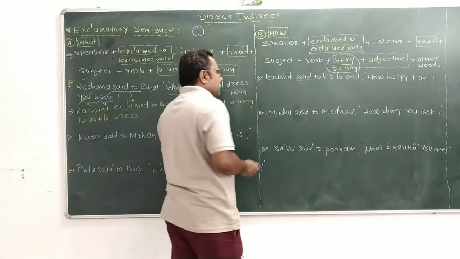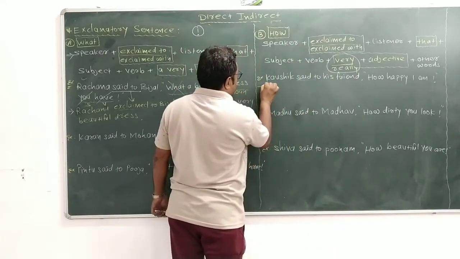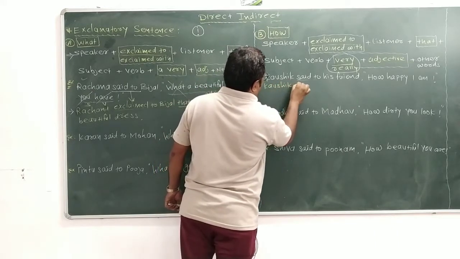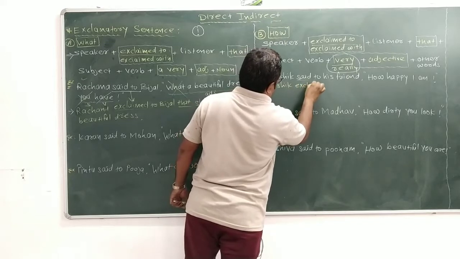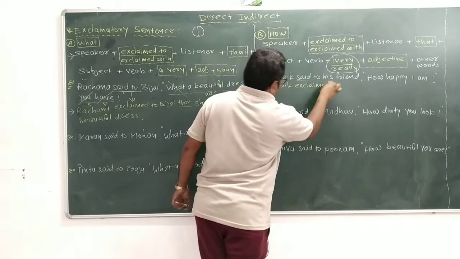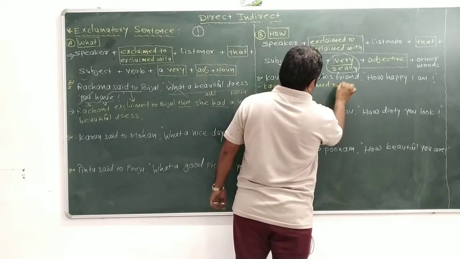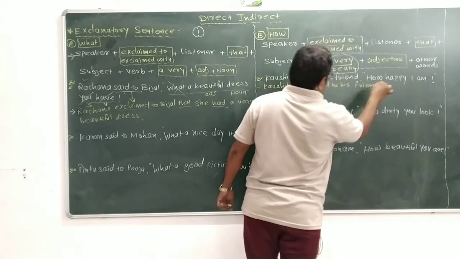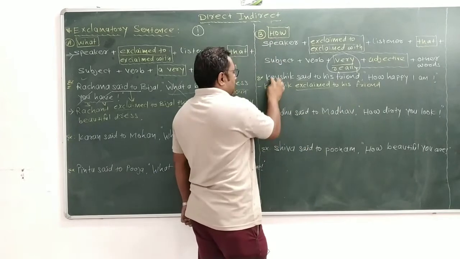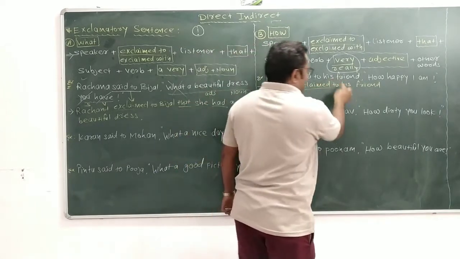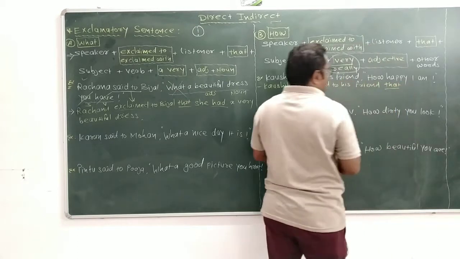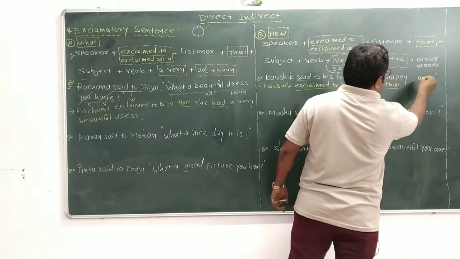So how can we make the sentence? Kaushik said to his friends. So Kaushik exclaimed to his friend, and the conjunction that. Now, how happy I am.